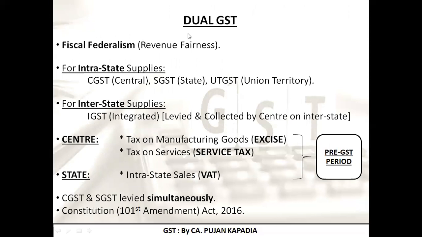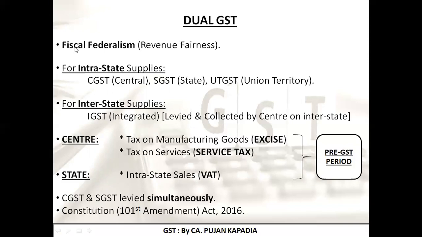So let's understand. Before starting with this topic, as I stopped in the last topic, that is revenue fairness, under which I explained that in order to collect or apportion a proper amount of tax revenue between the central government and state government, there should be a proper percentage fixed, so that whensoever GST tax is paid to the government, there can be a proper bifurcation between how much amount is going to central government and how much amount is going to the state government. Keeping this particular point in mind, government has come up with the framework of dual GST. So if the question comes, what is the basic concept on which the concept of dual GST was introduced?